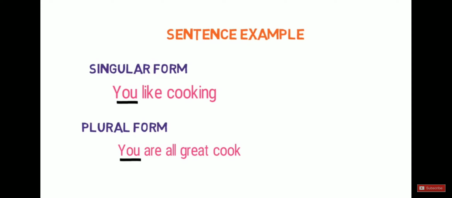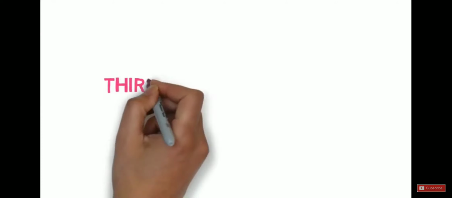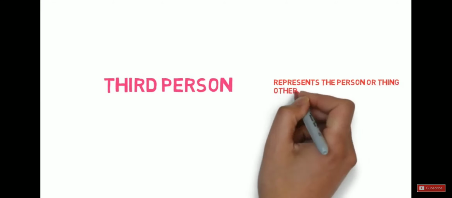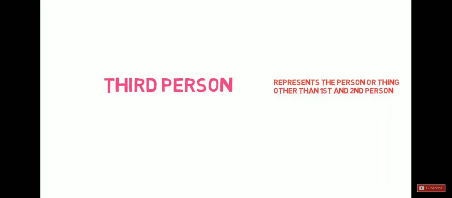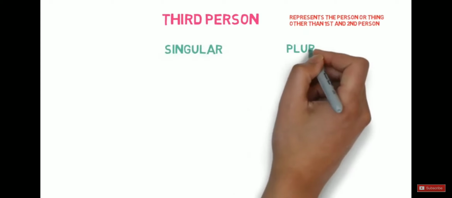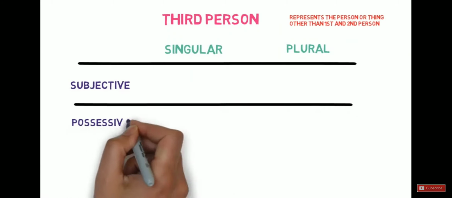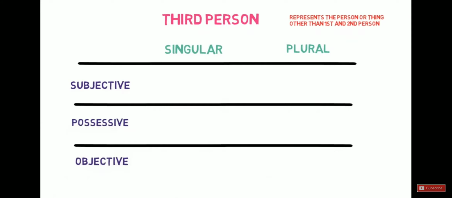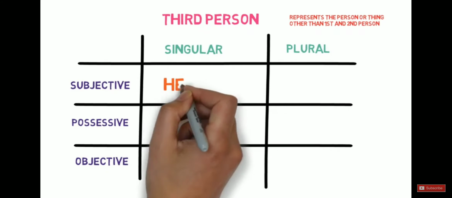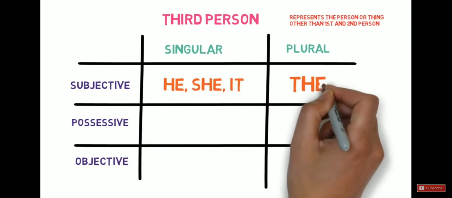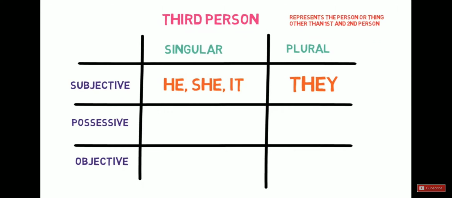Now let's look into the third type of pronouns. Third person. It represents the person or thing other than the first person and second person. They are divided into singular form and plural form and further divided into subjective, possessive and objective. For subjective, he, she, it is used for singular form and they is used for plural form.